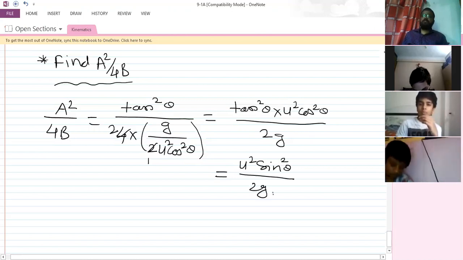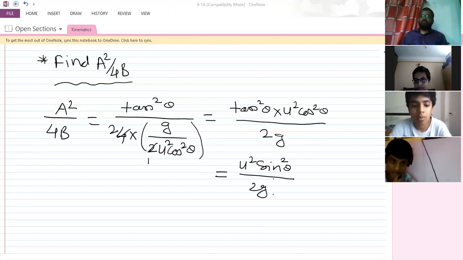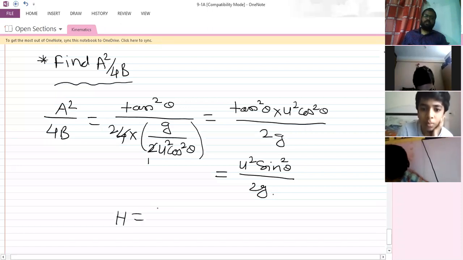What is this? Tell me. What is this formula? This u squared sin square theta by 2g. Which formula is this? Yes, it is maximum height, right? Very good. It's the maximum height formula, right? So maximum height h is equal to A squared divided by 4B.